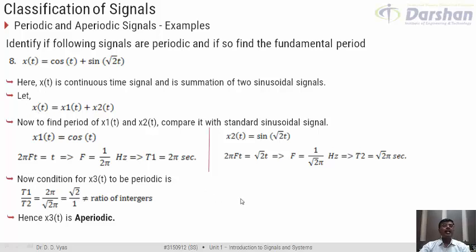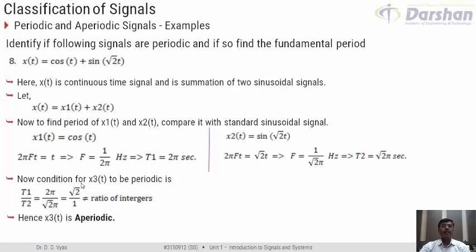I am sure, comparing question number 7 and question number 8, you would have understood the meaning of what we call the ratio of two integers, because both examples complement one another. In question number 7, we had a situation where the ratio was coming out to be a ratio of integers, and hence the signal was periodic.